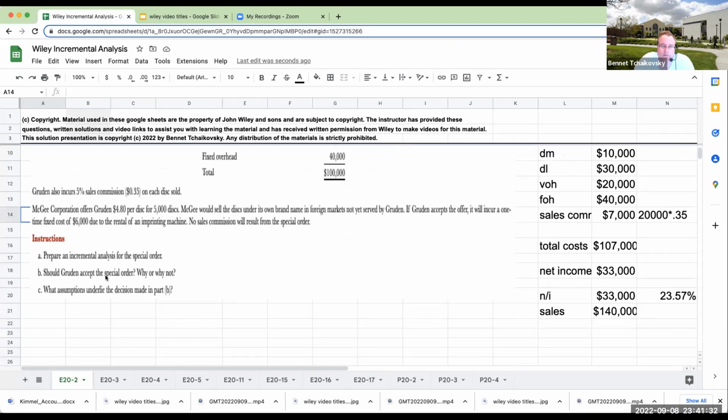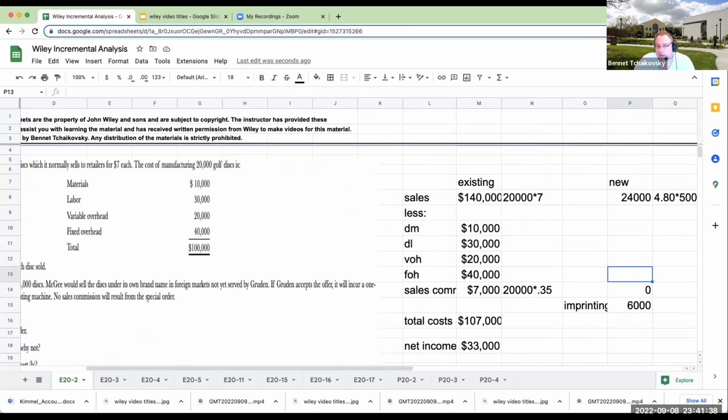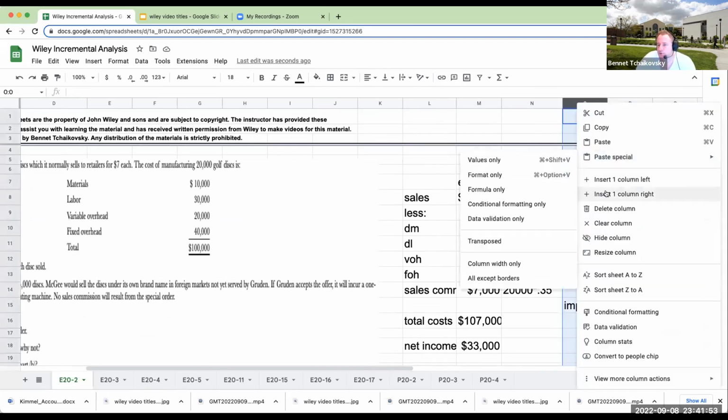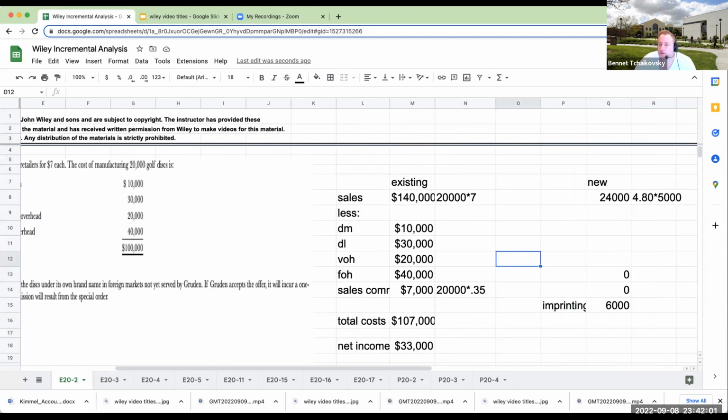So when we go through and look at this, what's going to be changing? Well, fixed overhead, because it's fixed, it's not going to be changing. So it's still going to stay at this 40,000. But for variable overhead, what I'm going to need to do is figure out what my rate is per unit. So fixed factory overhead is fixed. So if we take in this extra order, it's not going to increase. So my rate is going to be 20,000 divided by 20,000, or a total of,